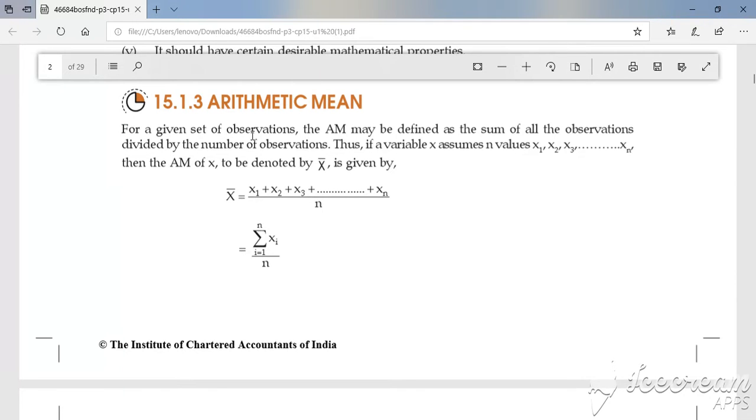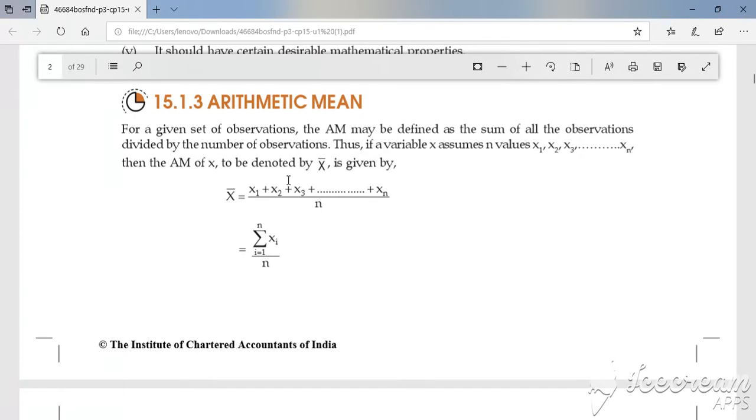For a given set of observations, the arithmetic mean may be defined as the sum of all observations divided by the number of observations. Thus, if a variable x assumes n values x1, x2, x3, up to xn, then the arithmetic mean of x is denoted by x bar and is given by x bar equals x1 plus x2 plus x3 plus up to xn, divided by n.